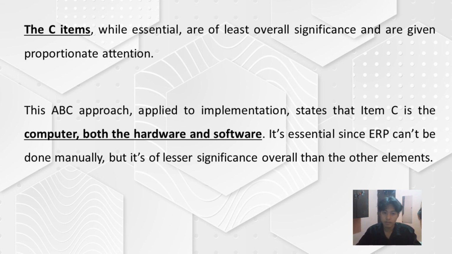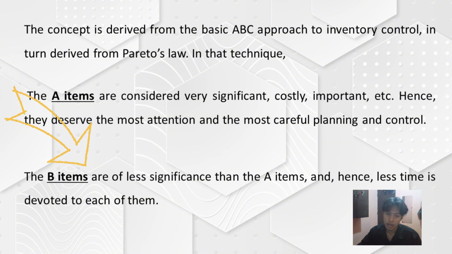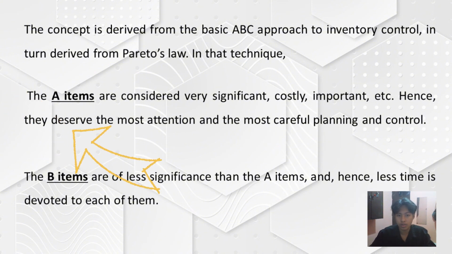Then item B is the database: the data, the inventory records, the bills of materials, the routings, etc. These are more significant and require more of the company's overall attention and managerial emphasis. And item A is the people, the most important element in making it happen.